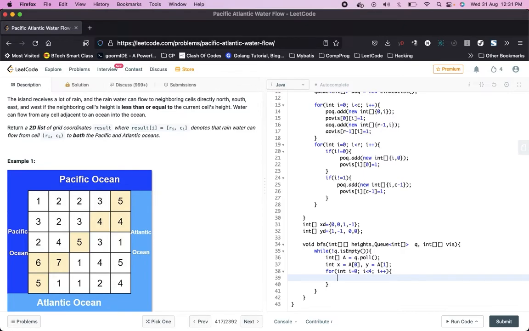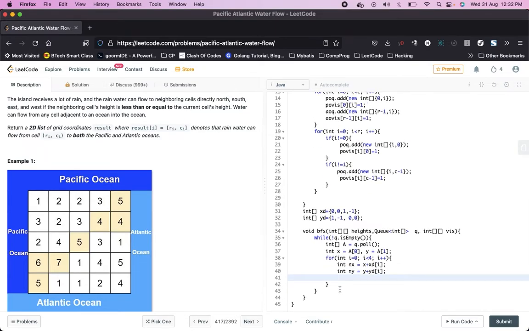Now we will try to get the new coordinates, which is int nx equal to x plus xd of i. Similarly, int ny is equal to y plus yd of i.